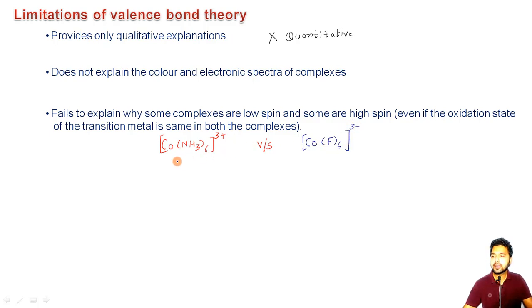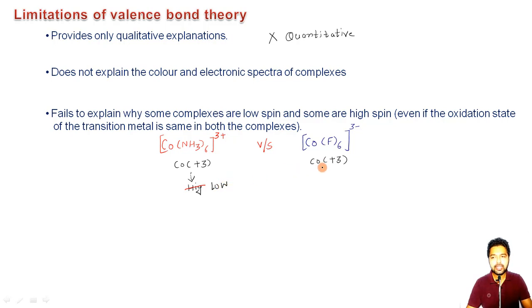In this case, cobalt has an oxidation state of +3, and the same is the case here. So what I'm trying to say is that the metal atom is the same, the oxidation state is the same, but still we come to know that on one side this complex is a low spin complex.